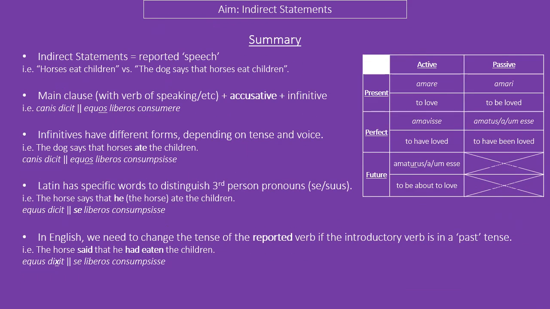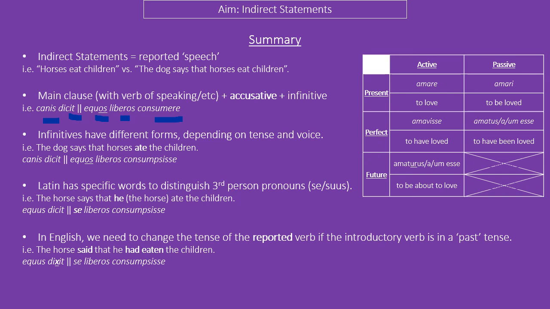So, indirect statements as a summary. An indirect statement is a reported statement. It could be speech, but it might be feeling, thinking, hearing, etc. So, horses eat children, direct statement. The dog says that horses eat children, indirect statement. The main clause will be as normal, usually with a verb of speaking or whatever. The subject of the reported statement goes accusative, and then there will be an infinitive verb. So we can see here, the dog says that horses eat children.